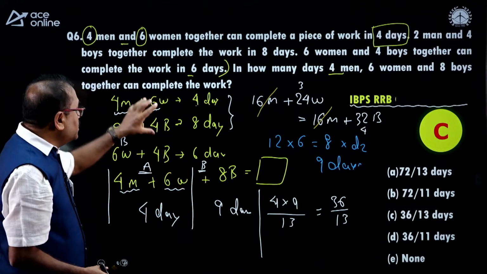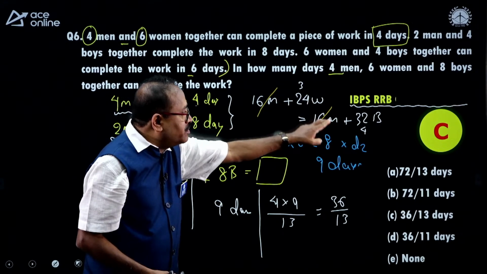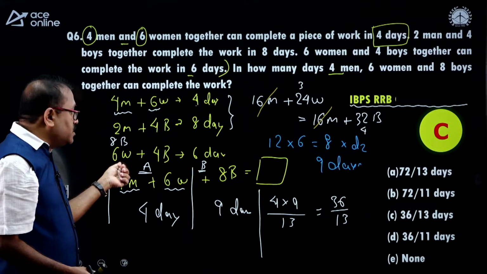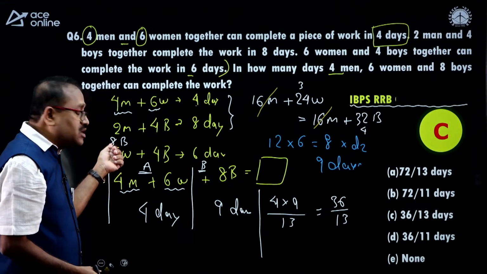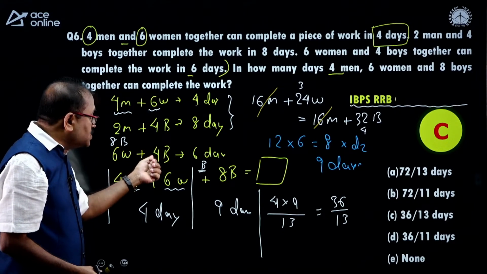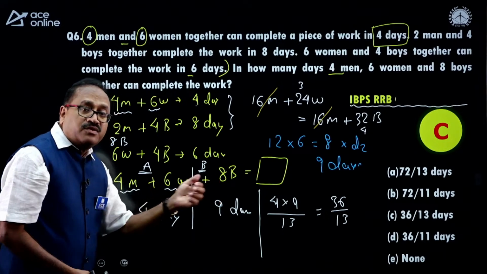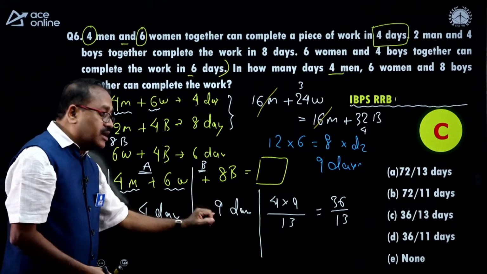So with the help of these two, I got that 3 women is equal to 4 boys. So I converted here, with another supporting statement, 6 women is equal to 8 boys, 8 plus 4, 12 boys. And 12 boys in 6 days, then 8 boys in how many days? That's how I got 9 days here.